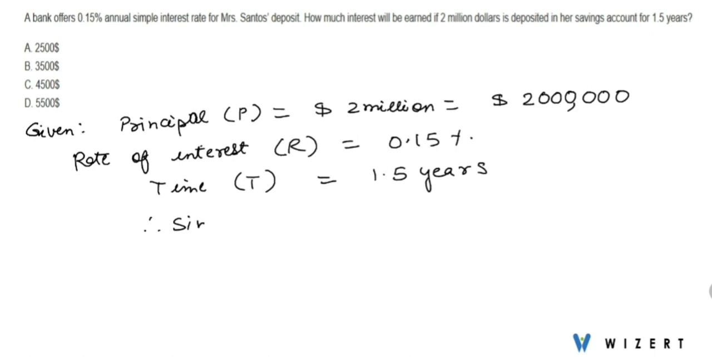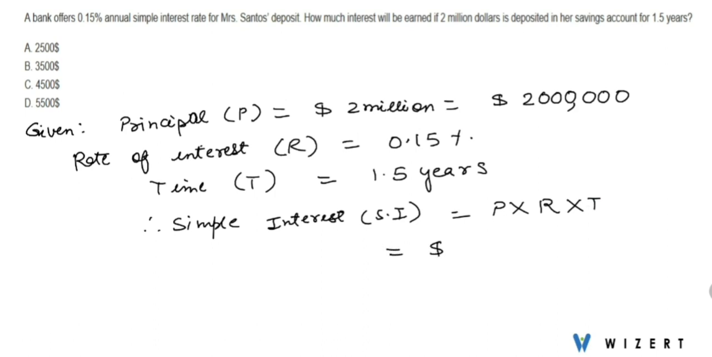Therefore clearly we can find out the simple interest, or let's say SI, by the formula principal multiplied by rate of interest multiplied by time. Now the principal amount is given as 2 million. So let us write this, multiplied by the rate of interest, that is 0.15%, percent means divide by 100, and the time is given as 1.5 years.